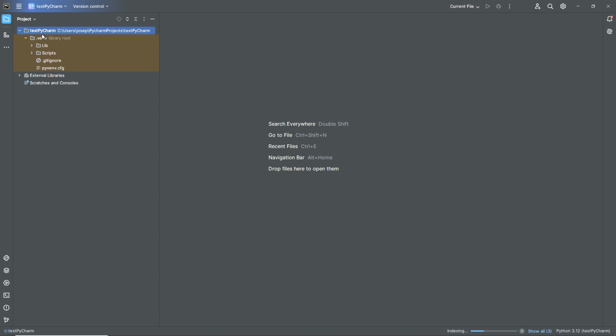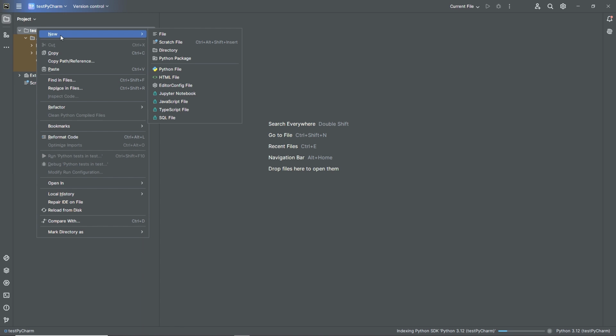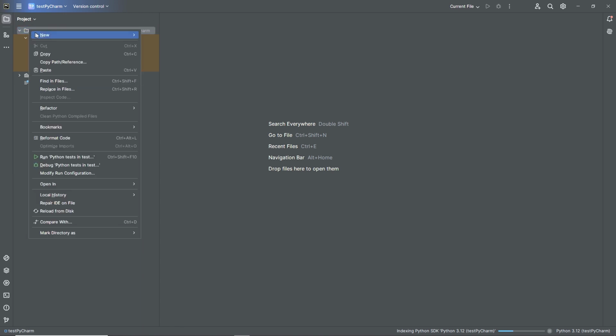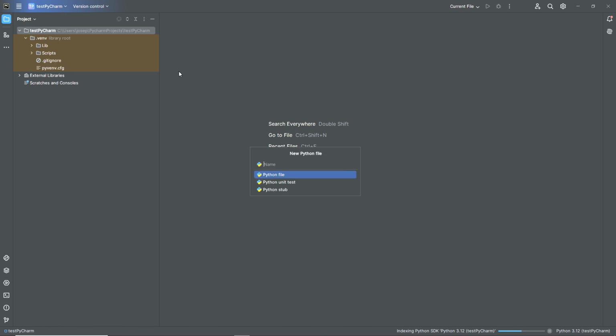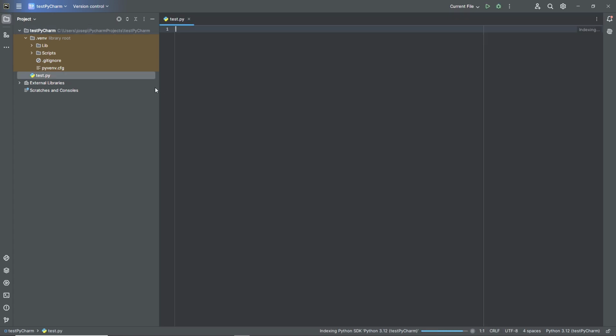So here we now have a folder hierarchy, our test PyCharm folder that we just created, some other folders that we don't need to pay any attention to for now. But under this main folder, we can create our code. So we'll do that here in a minute. But I wanted to show you what's here. Well, let's actually create a new file. So I right-clicked on this folder, as you see, and I'm saying New Python file. Let's give it a name. That'll be test.py.